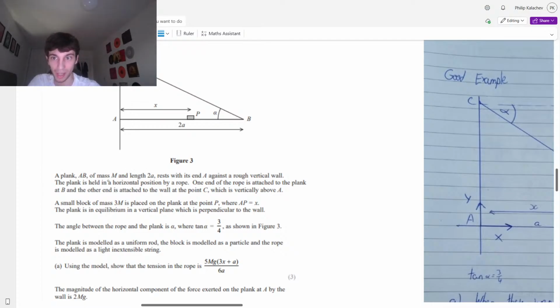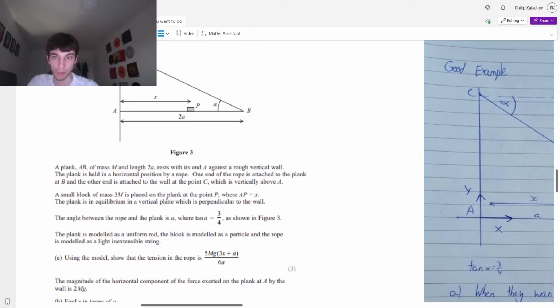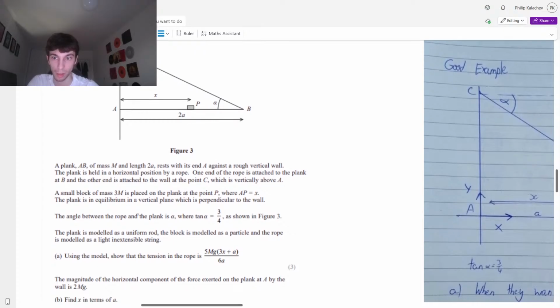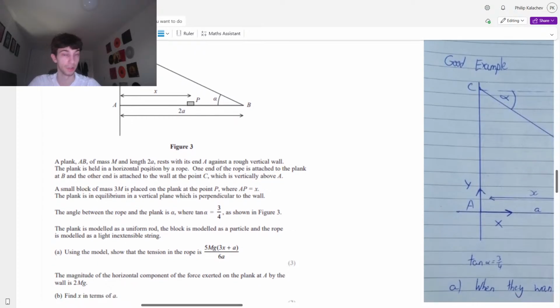It might say hinged. Plank AB of mass M, length 2A, in horizontal position, touching the wall. Small block of mass 3M is placed on the plank. Plank is in equilibrium. It doesn't say hinged, right? So this makes sense. Because there is no hinge, and a hinge is what keeps it in place, otherwise we'd just be going down like this. The only way that we can be kept in place, given no hinge, is if we have a rough wall. With a rough wall, we're going to have friction preventing our shelf from going down.